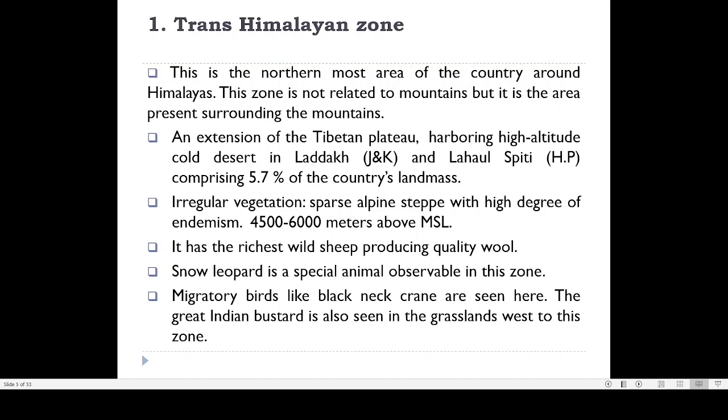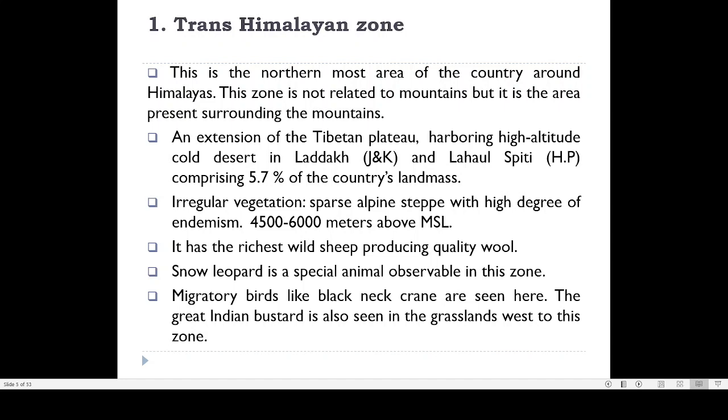Now, if you go to the forest regions or the Western Ghats in Kerala, the height of the Western Ghats is around 1,500, maximum 2,000. Even Anamudi is a little above 2,000 meters in height. Most regions in Kerala are at an average height of 1,500.